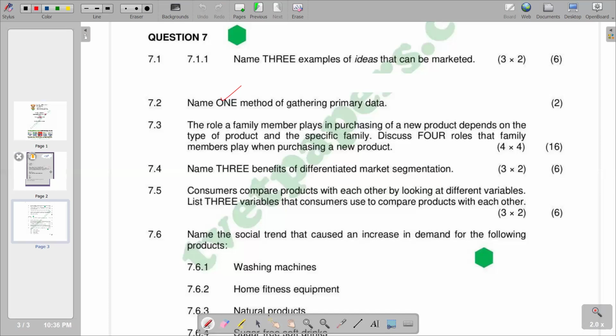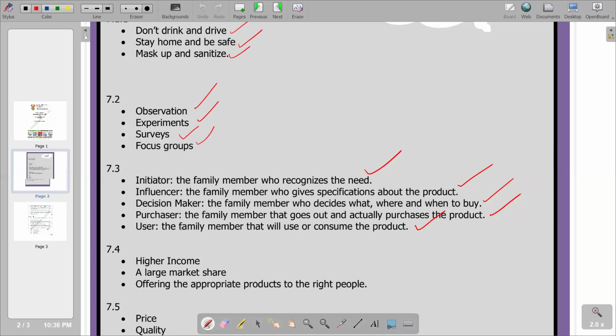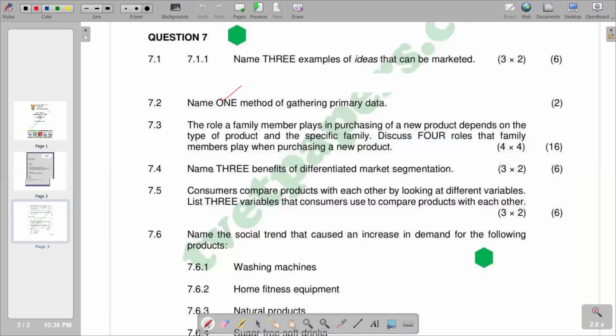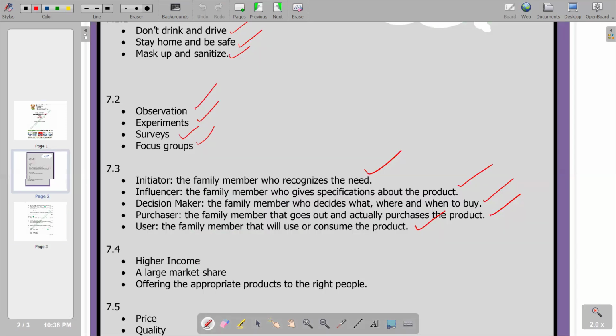So on the answer section, we have 7.4, whereby we are saying, if you refer back to 7.4, it lists three benefits of differential market segmentation. We are going to see that we have a higher income, in terms of the revenue that we collect from each and every segment. As we said, we will maximize our revenue collection since we are directing our products to customers who actually want the product. So we've got a larger market share again. We are going to possess a large market share as we are going to have different segments.